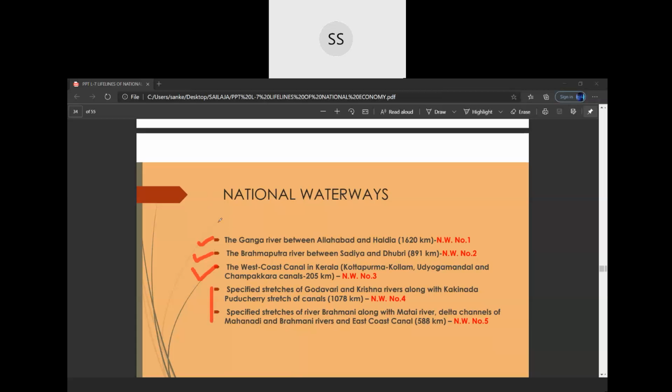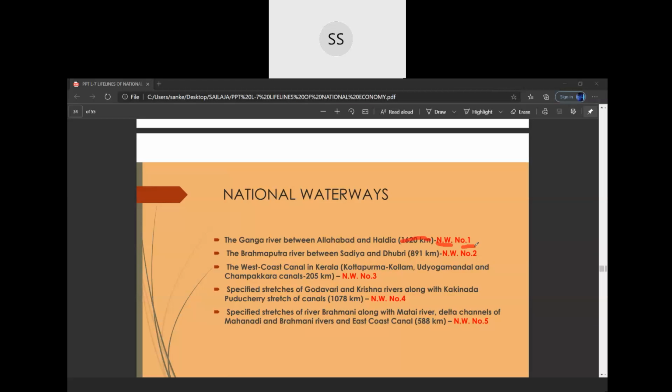The first one is the Ganga River National Waterway between Allahabad and Haldia, National Waterway number 1. You don't have to learn the distance, children. There is no need to learn the distance it covers or the kilometers. NW means national waterway.